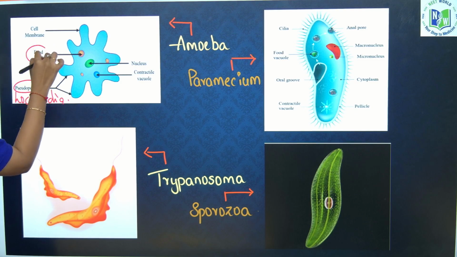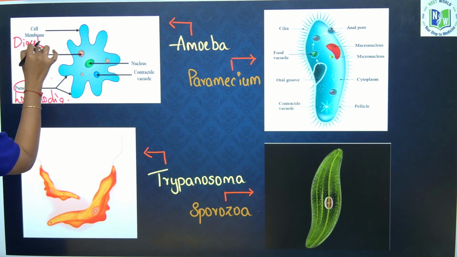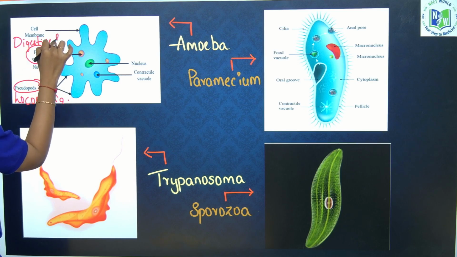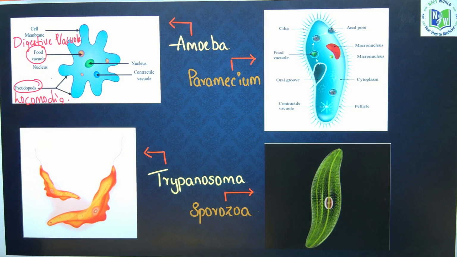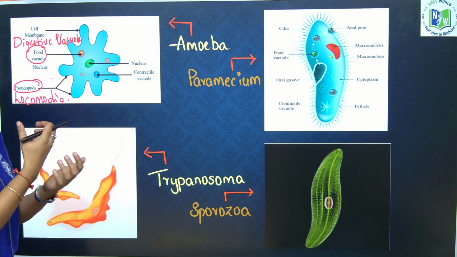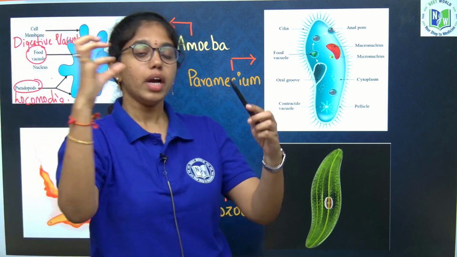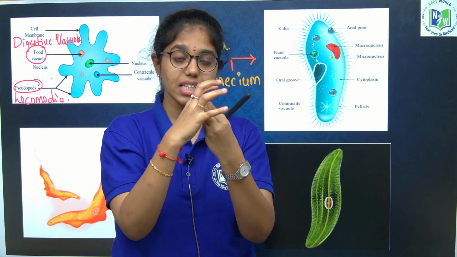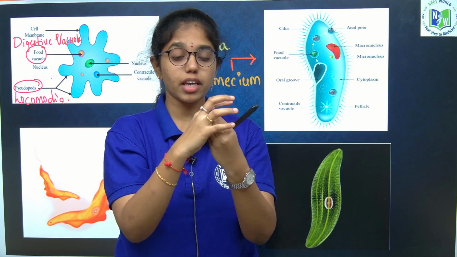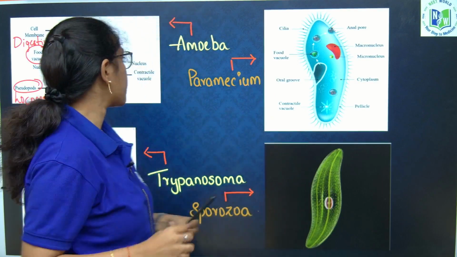The food vacuole is also called the digestive vacuole, where it digests the food which it is consuming through the process of endocytosis. Amoeba will move through the false feet, engulf the food through endocytosis, digest it inside the cell through the digestive vacuole, and release it out through the process of exocytosis.